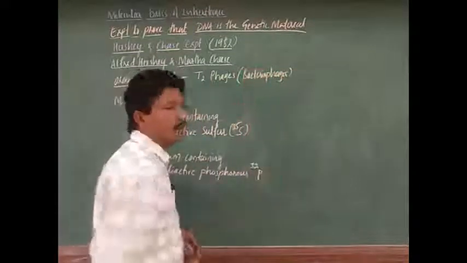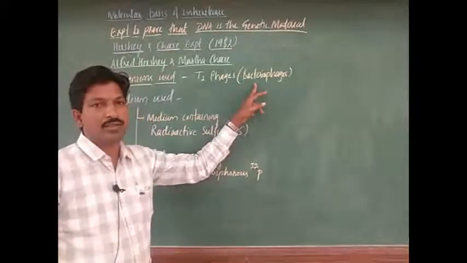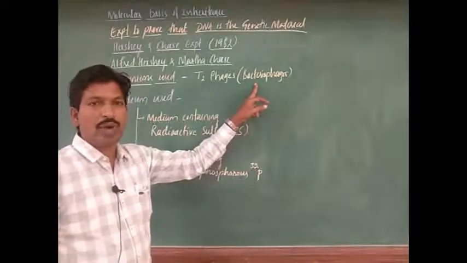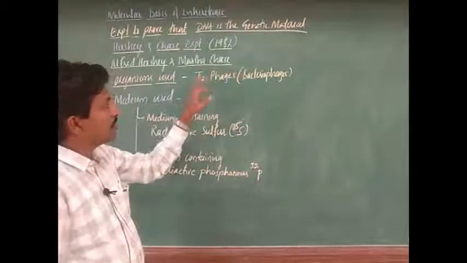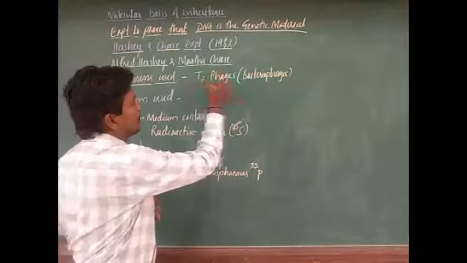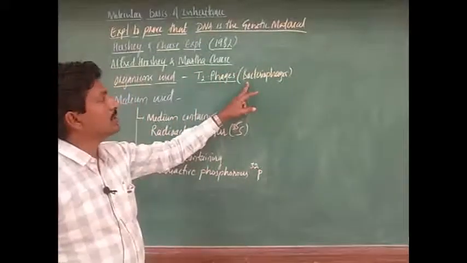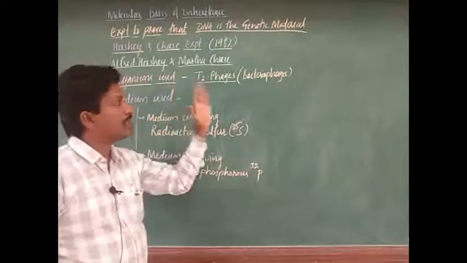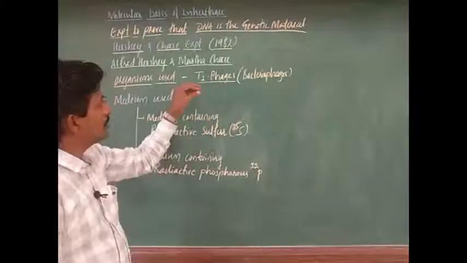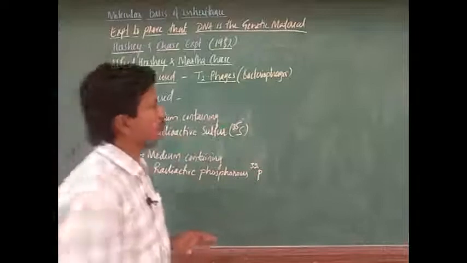I think you know these are viruses which infect bacteria. Viruses which infect bacteria are called bacteriophages. Especially T2 phage is used here, which is one of the bacteriophages.